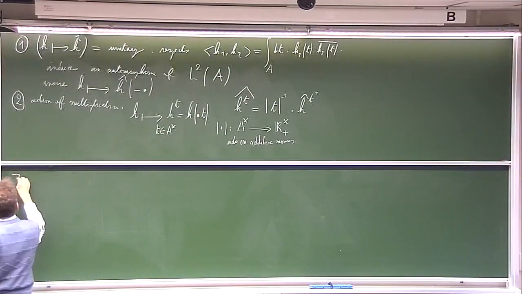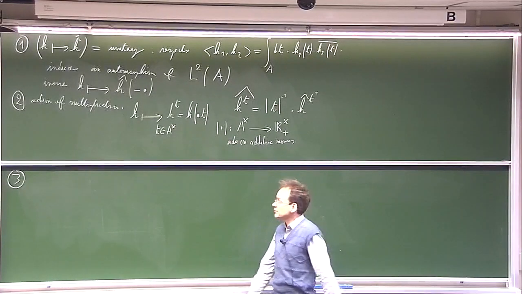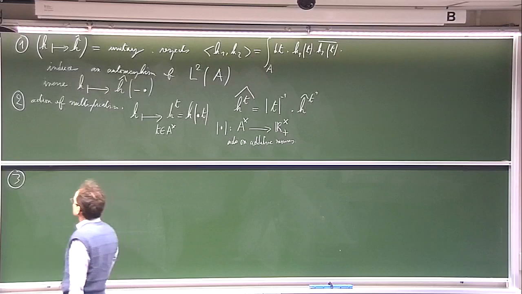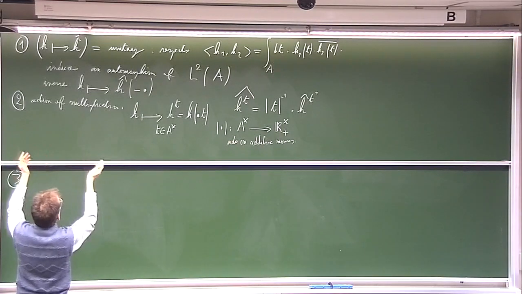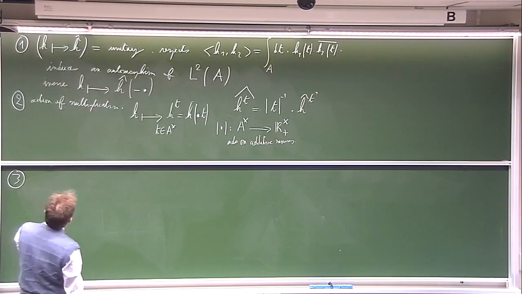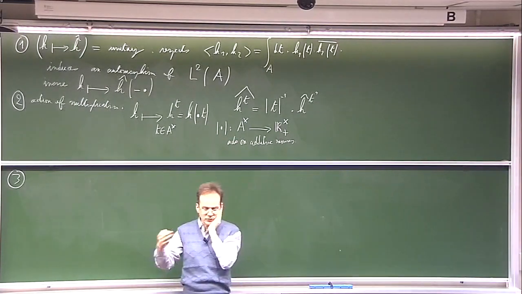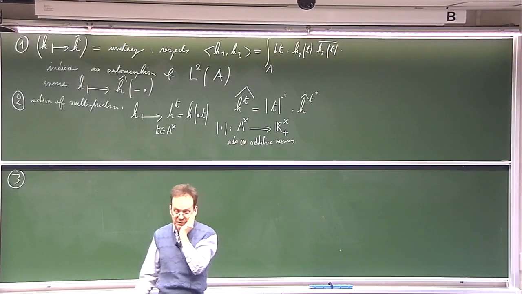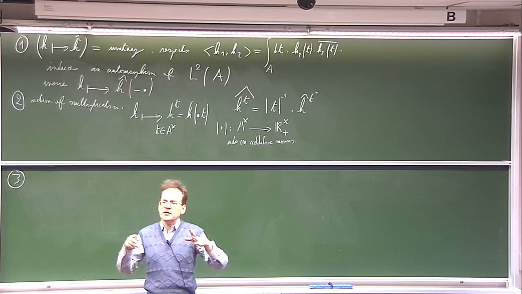Then the third type, which is also very important. So here we have said the first property is that the Fourier transform defines an automorphism of the space of square integrable functions, but this space is huge.